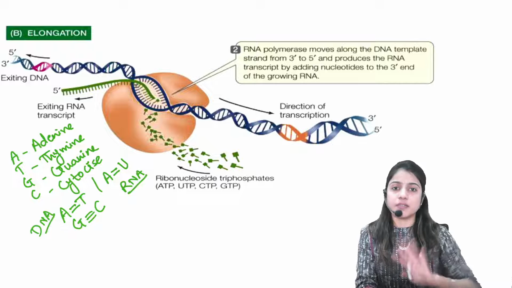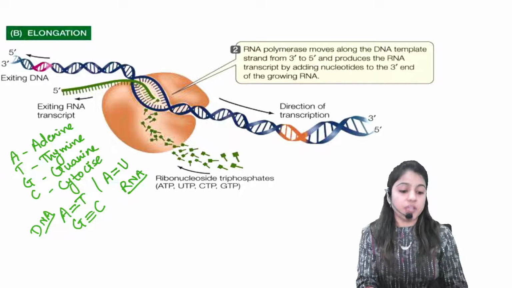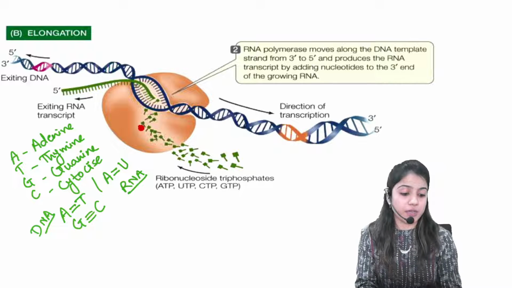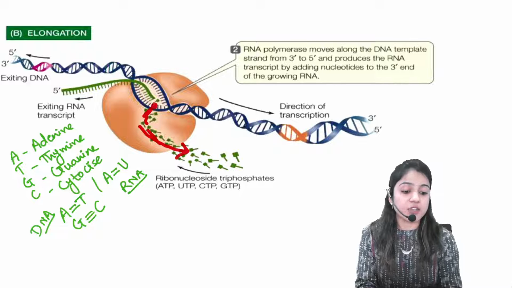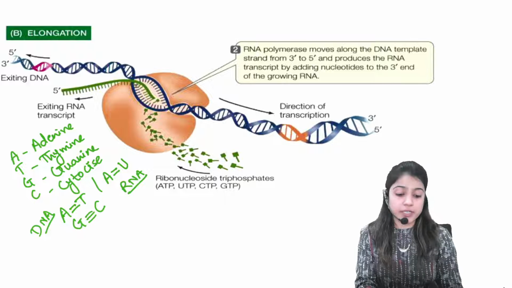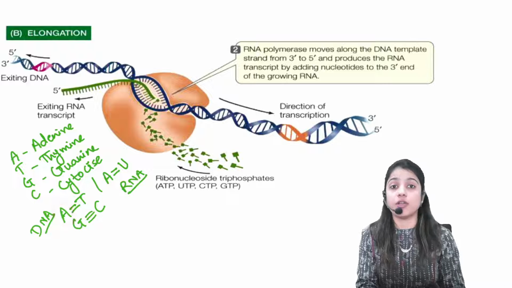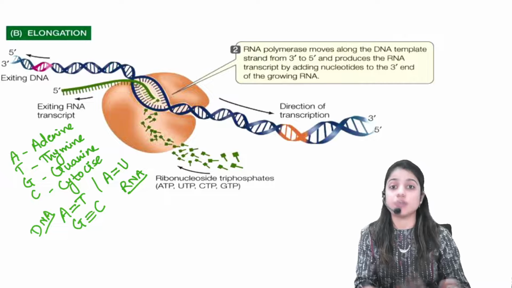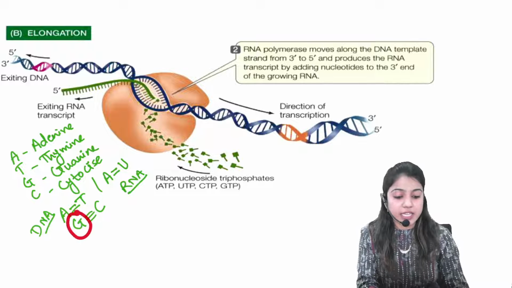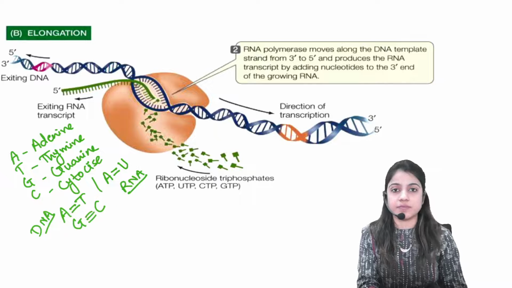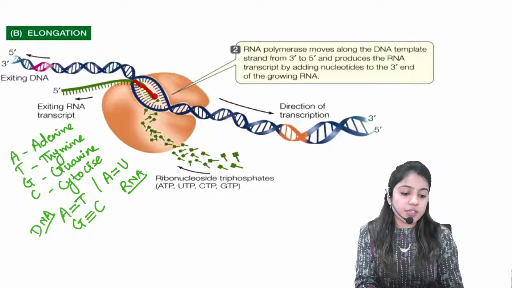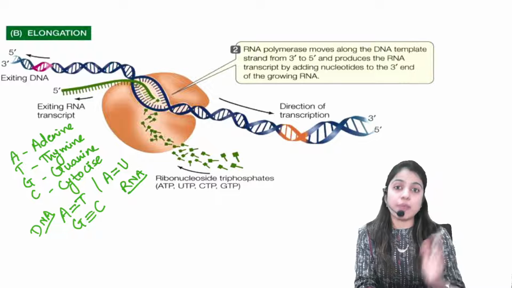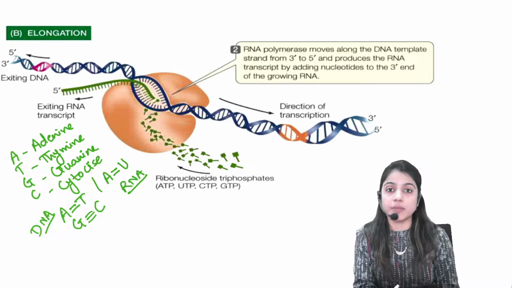Rest, G triple bond C, will be the same in case of RNA. So now what is this process doing? This RNA polymerase enzyme is attracting these complementary nucleotides. Complementary nucleotide means if A is present, RNA polymerase enzyme will attract U in case of RNA, because the process is formation of RNA. And this G will attract whom? C. Fine. As the process moves forward in the forward direction, this RNA polymerase will keep on attracting different complementary